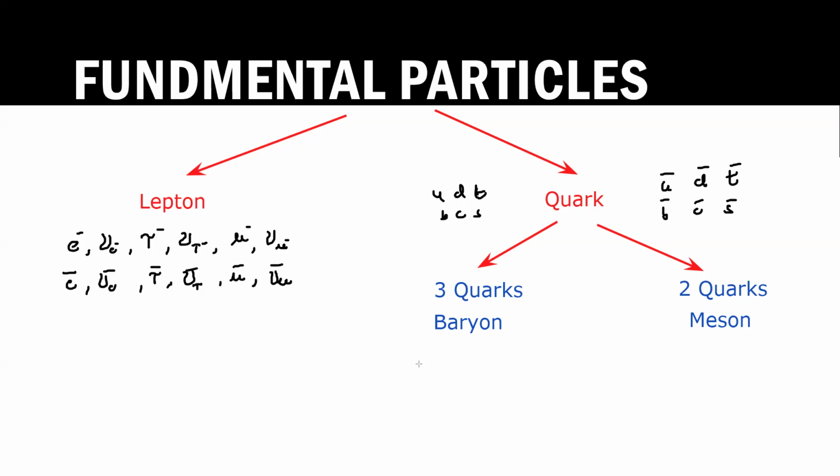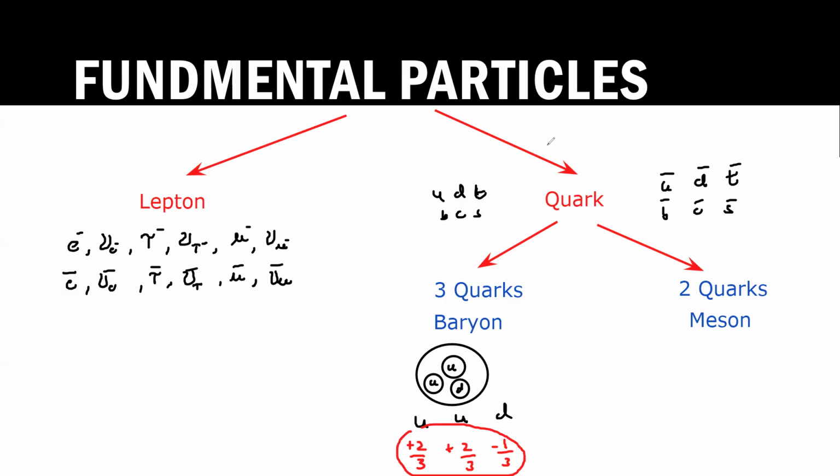Let's say we have three quarks making one particle together, consisting of up, up, and down. What will be the charge of this particle? What is the charge of up? It's positive, plus 2 by 3. This one is also plus 2 by 3. And the down will be minus 1 by 3. What is the total net charge? Plus 2 by 3, plus 2 by 3 and minus 1 by 3. The net charge is plus 1 as a combination of three quarks.